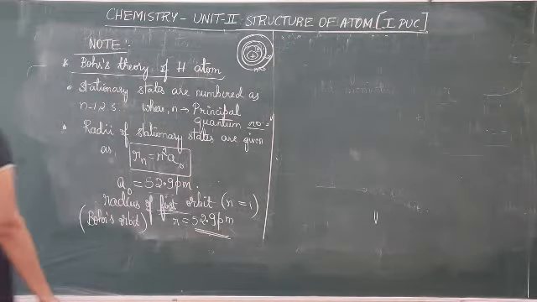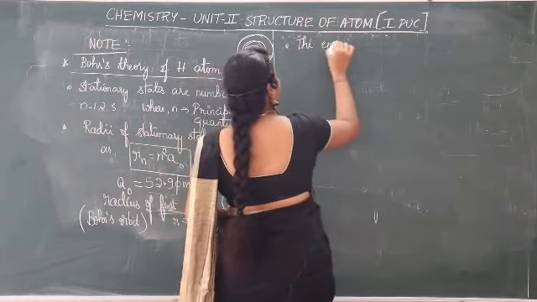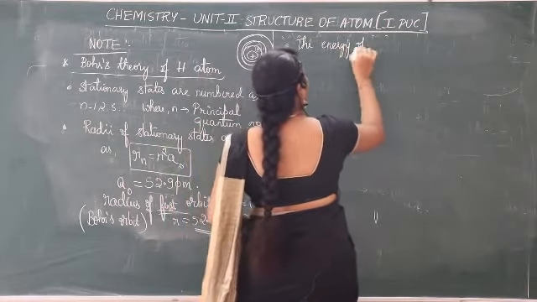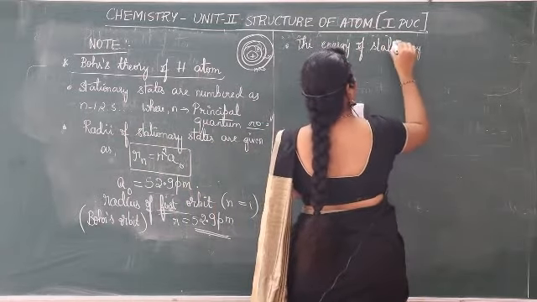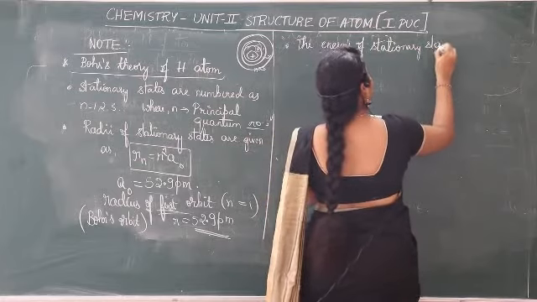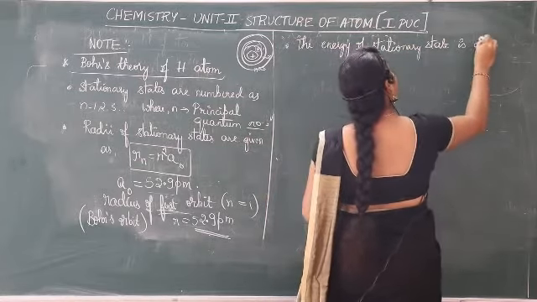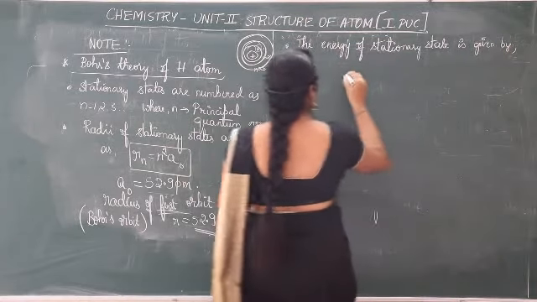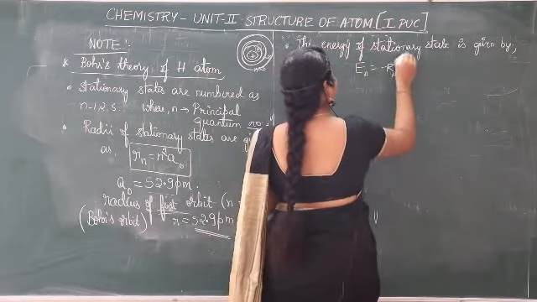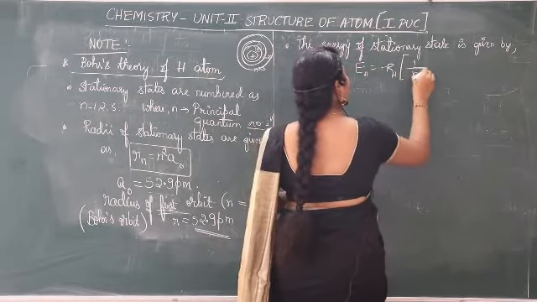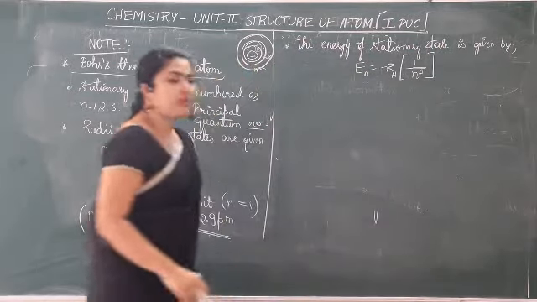The next point is the energy of stationary state is given by the expression En is equal to minus RH 1 by n square, where this is energy of stationary state.